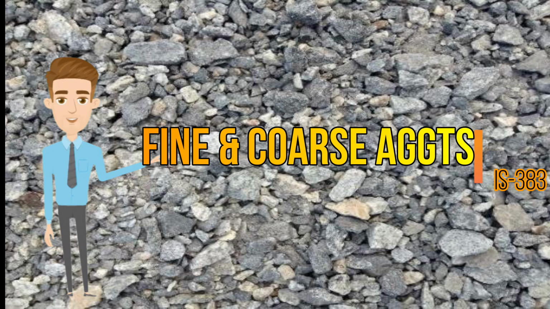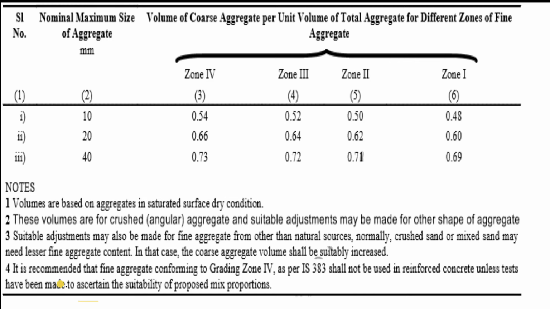The fine aggregates after gradation as per IS 383 is classified into 4 zones in descending orders. That is, zone 1 will be more coarser than zone 2 and so on. Also, gradation of coarse aggregate is carried out and nominal maximum size of aggregate is determined. The detailed procedure, if required for gradation, can be found out in IS 383. So once we have determined the zone of fine aggregate and nominal size of coarse aggregate, we can find out the volume of coarse aggregate per unit volume of total aggregates from table number 3 of IS 10262.